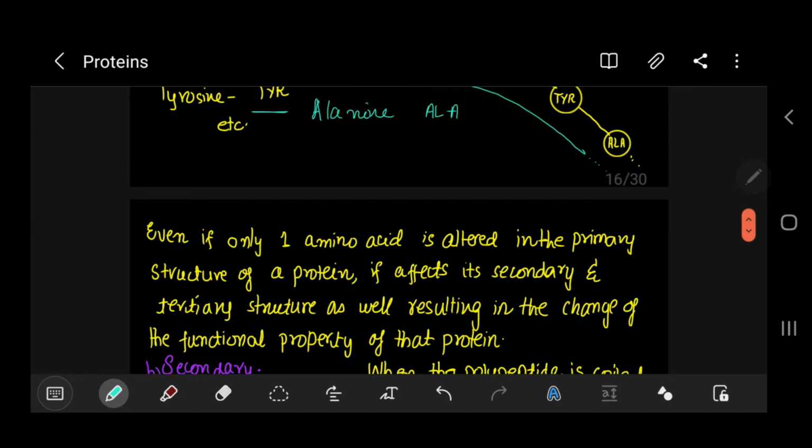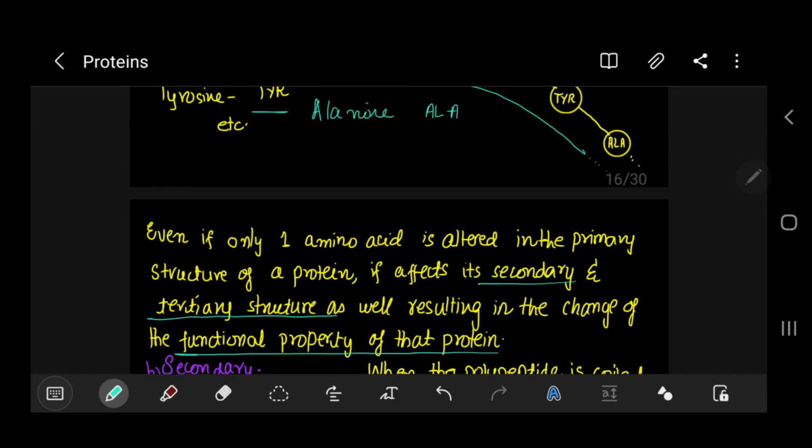Now this is an important thing. Even if only one amino acid is altered in the primary structure, let's say I remove one amino acid, or I add one amino acid, or I shift one amino acid, or I swap places with an amino acid, or whatever, any single change will result in a change in the primary structure of the protein, and it also affects the secondary and tertiary structure. This results in the changing of the whole functional property of that protein, so it may end up disrupting the functional nature of the protein.